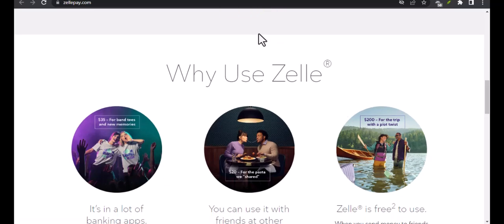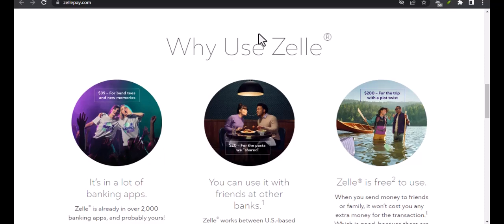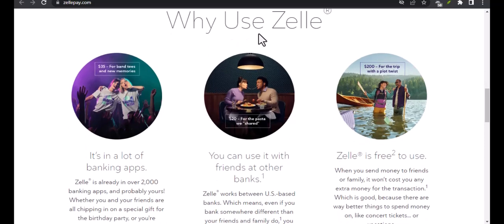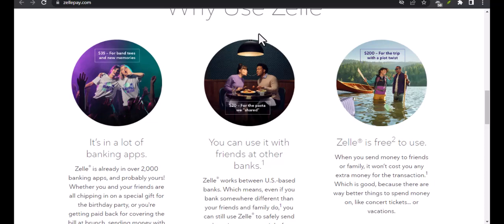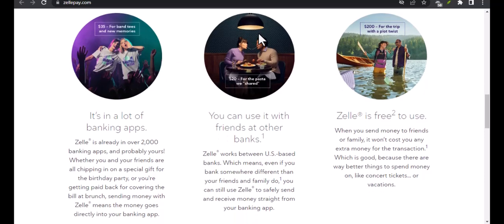Third, Zelle is not designed for business transactions, even though people still try to use it for that purpose. Many banks only support Zelle for personal transfers. Using it for business payments can violate your bank's terms. If anything goes wrong, the bank will not provide any protection or support. This makes it a risky option for freelancers or small business owners who need clear payment records and customer dispute procedures.